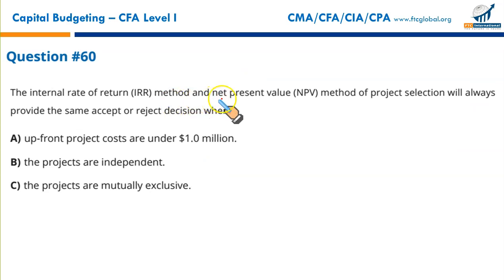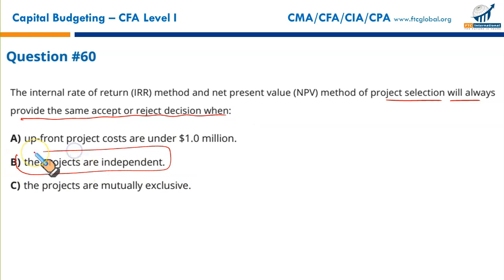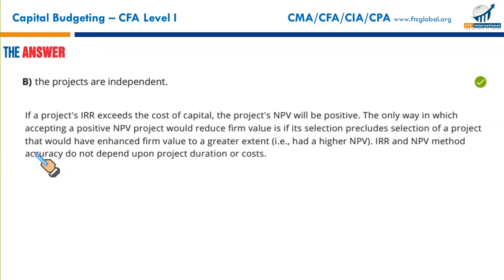The internal rate of return method and the net present value method of project selection will always provide the same accept/reject decisions when the projects are independent. Look no further. That makes B the correct option.